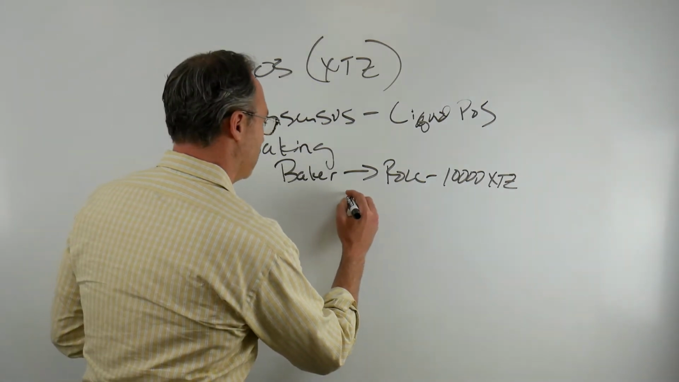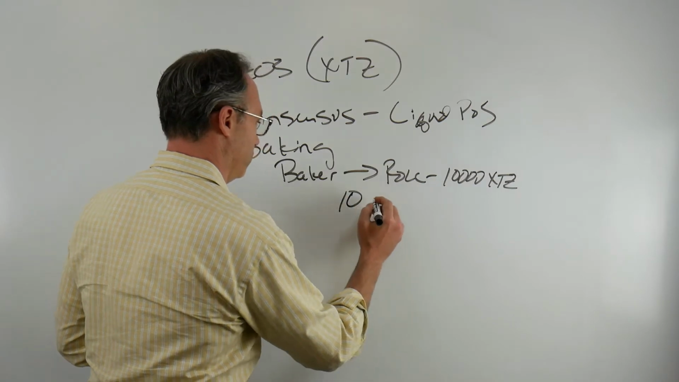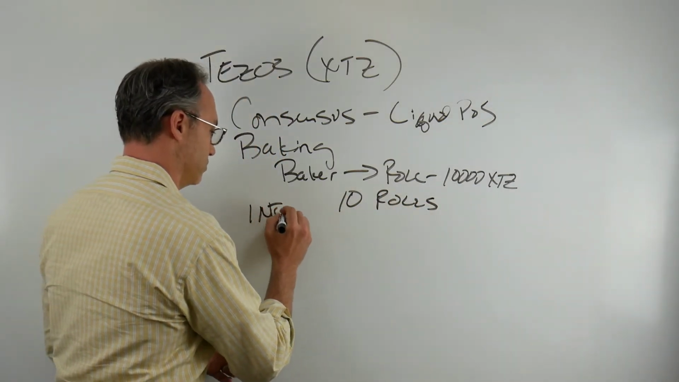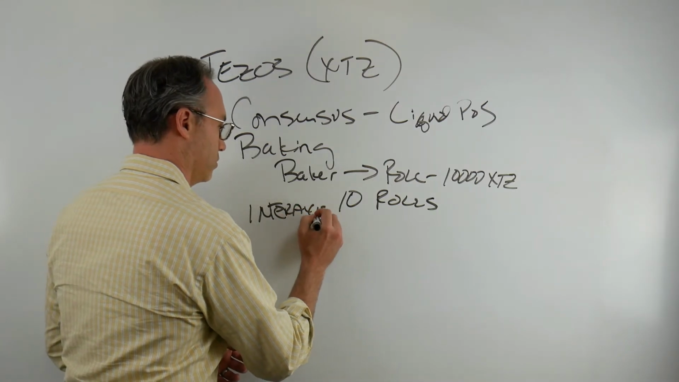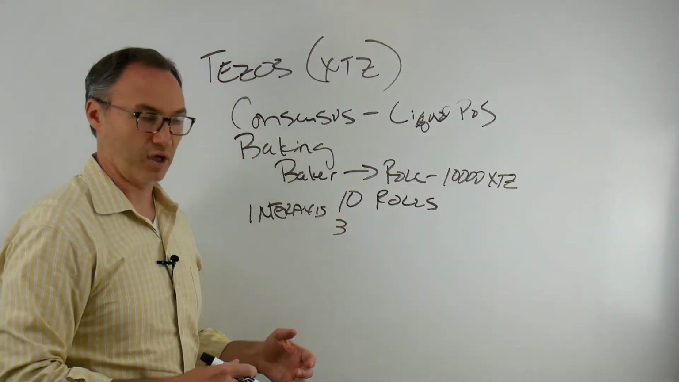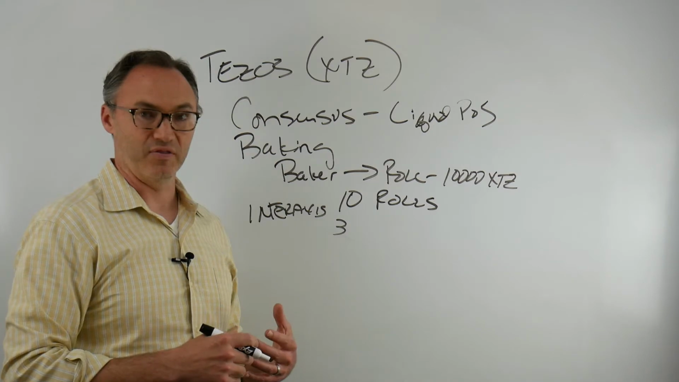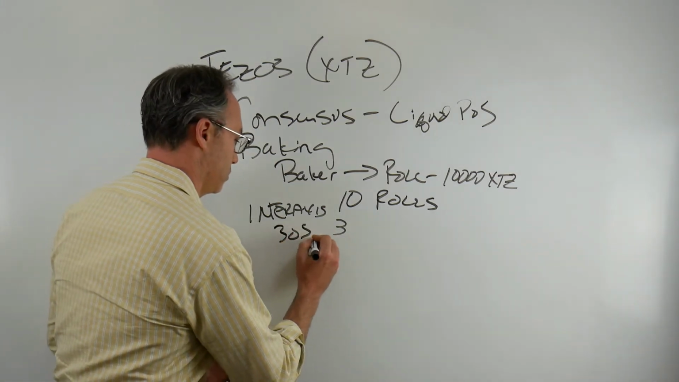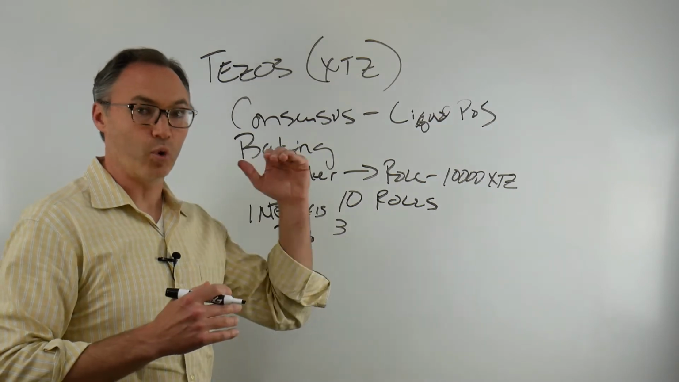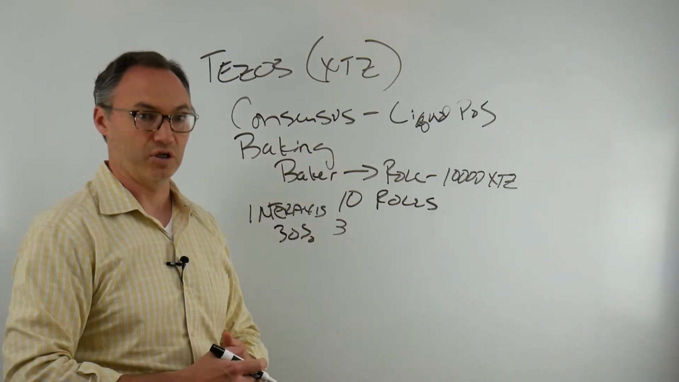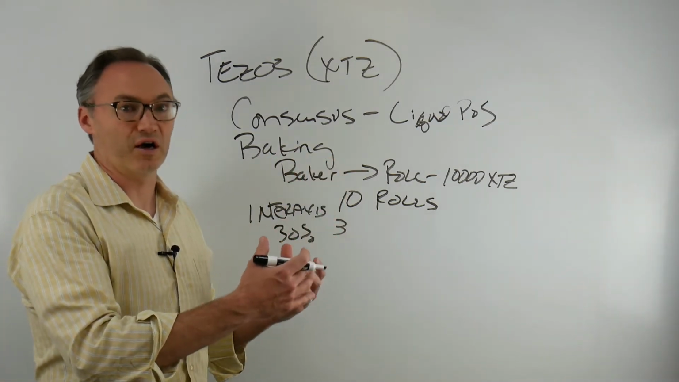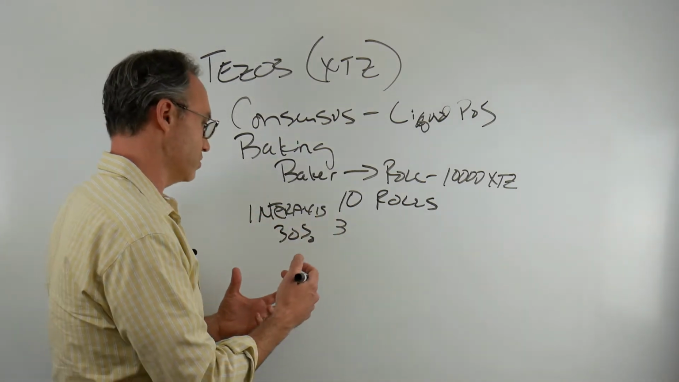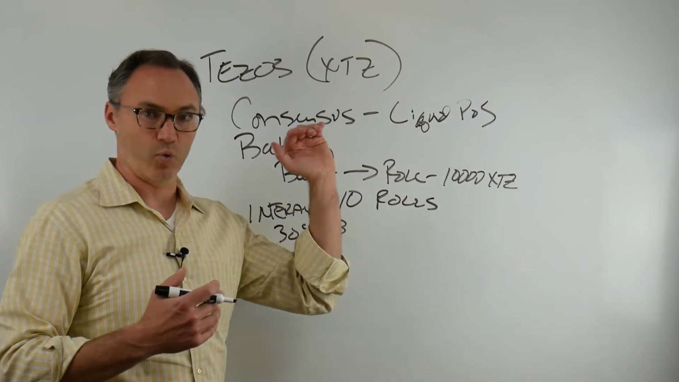So let's say for the next block there are 10 rolls total, and Interaxis, as the baker, has 3 of them. Okay, now that might mean that I have a 30% chance of being number 1 priority to actually put forth, to actually create a block, to nominate a block to be validated by everyone else. So let's say that I am number one priority.